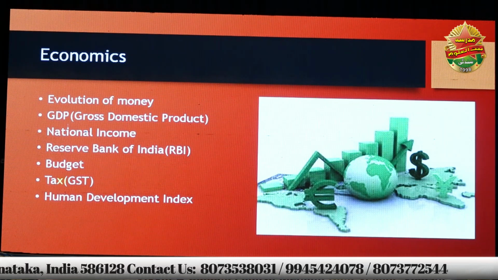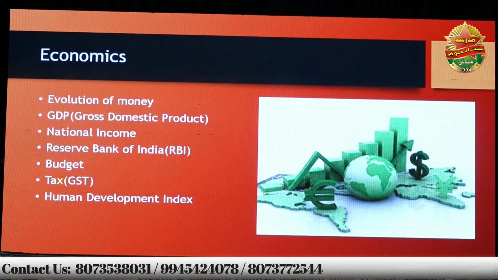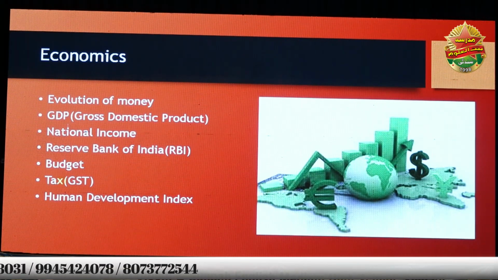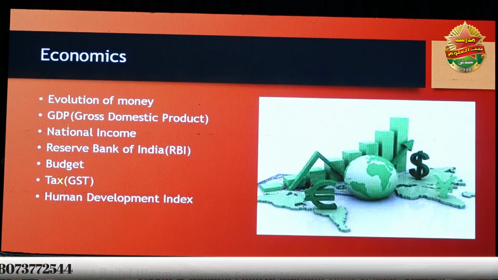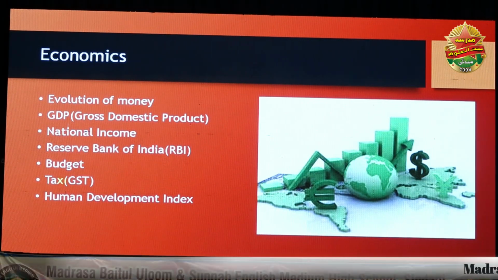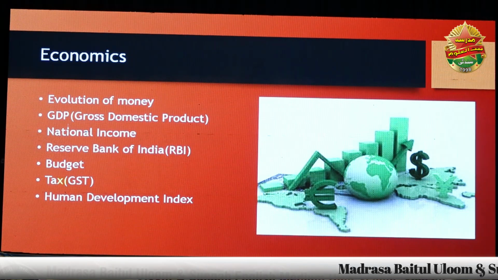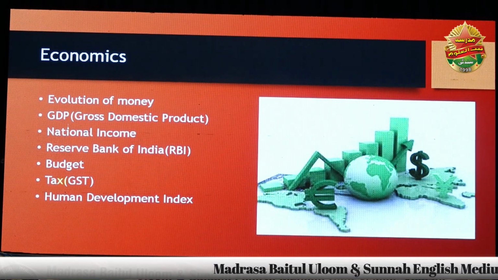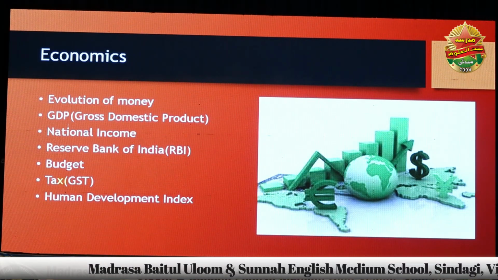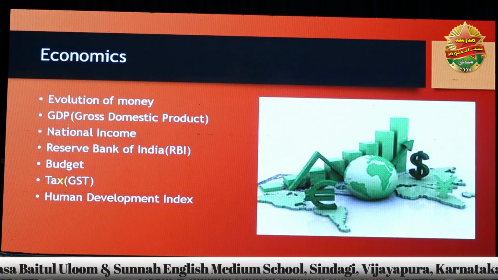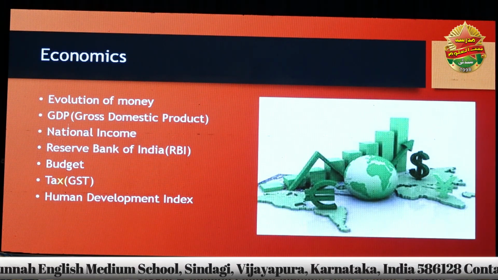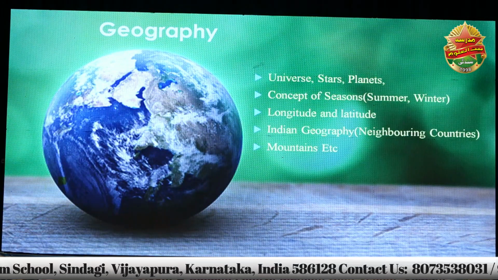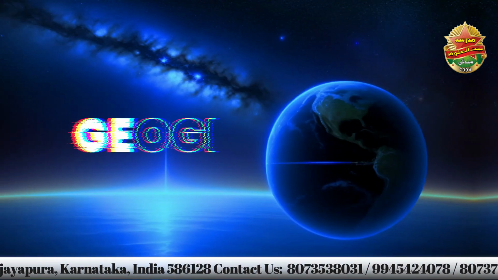बजट को हम कैसे बनाते हैं, किन किन चीज़ों को मद्देनजर रखते हुए बजट बनाते हैं, ये हम यहाँ पर पढ़ाएंगे. And the fifth one, very important, is GST, Goods and Services Tax. GST कितने टाइपों में होती है, किन किन चीज़ों के ऊपर GST कितनी लगाई जाती है. These things we will include in this course. And the next one is Human Development, which is also known as HDI. And the last course is Geography.